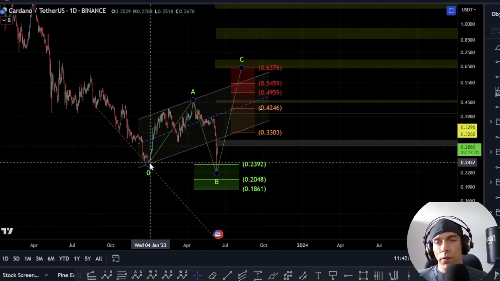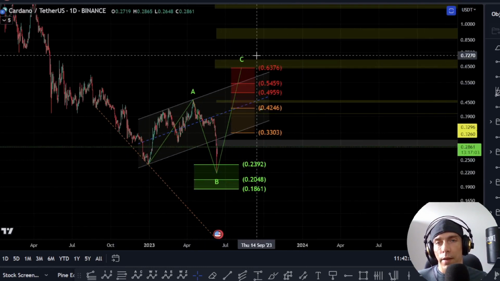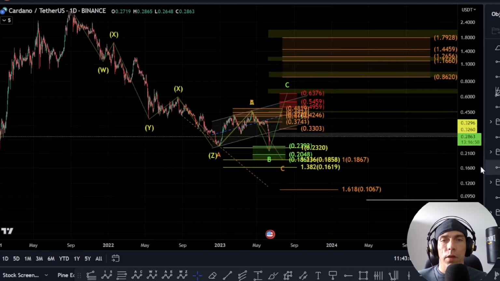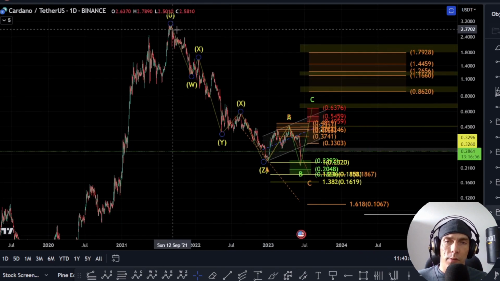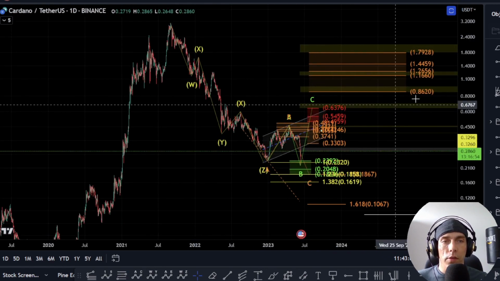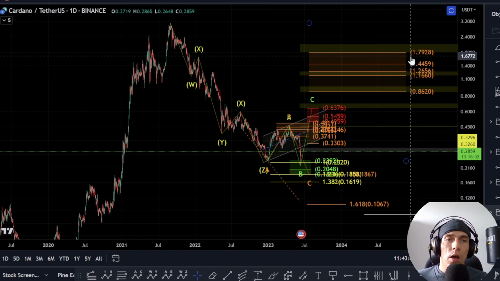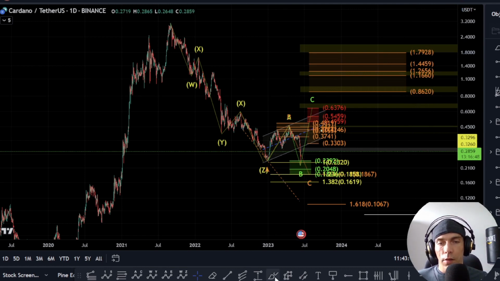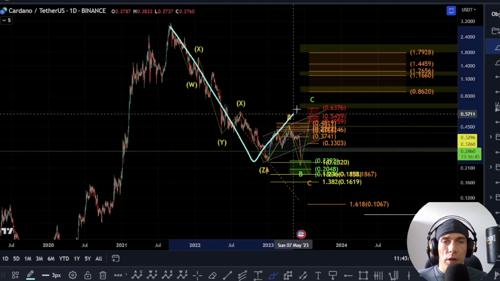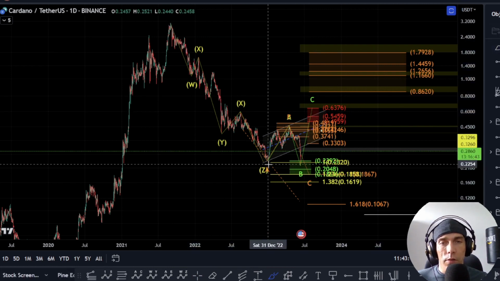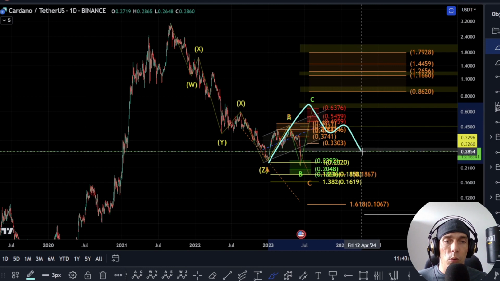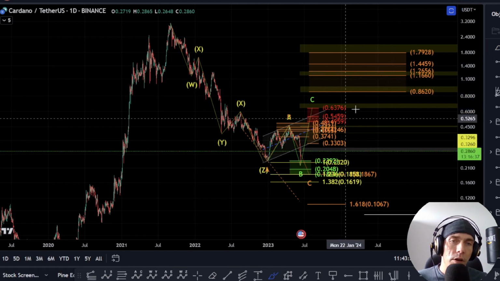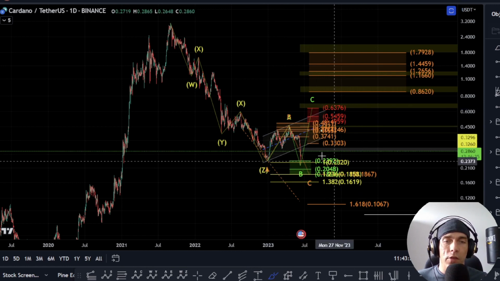Now, if this is the case and this is just a flat like this, what we would then be on the lookout for is, like I said, that possibility that even if this is a corrective move, we could still face rejection here between this 179 to this 08620. So what we could get is that either this becomes A, we get a B, and then we get a C, or alternatively this becomes A, we find support again, and then we look to push up higher into this range. So we're going to have to keep an eye on these levels as price develops here.